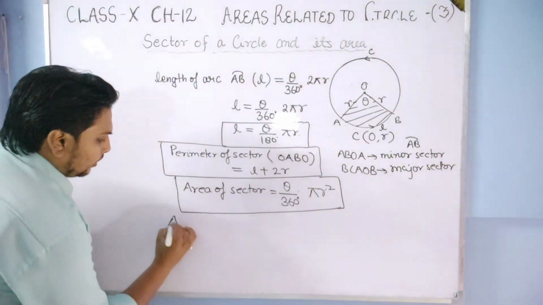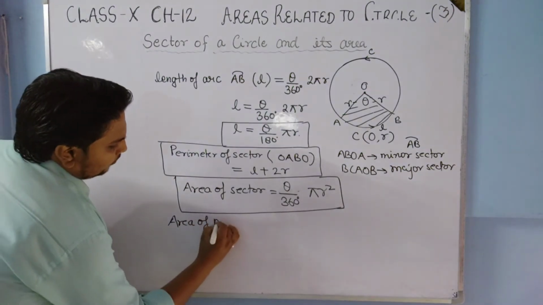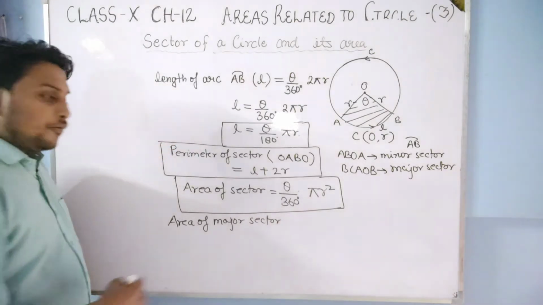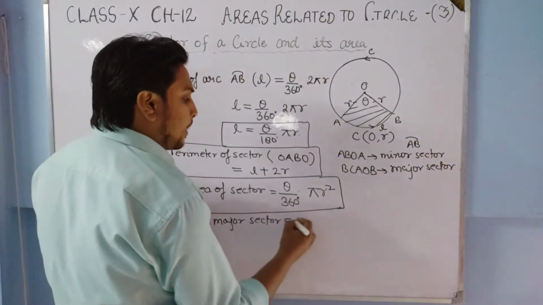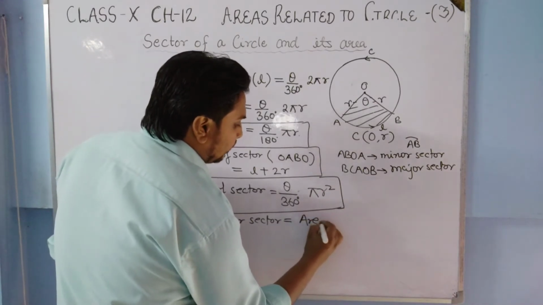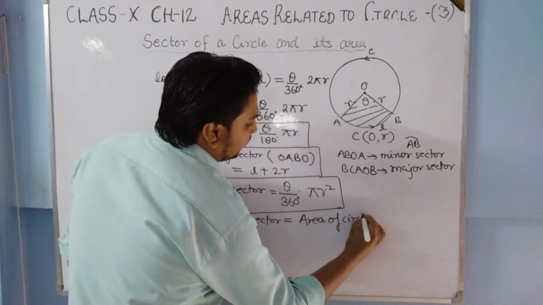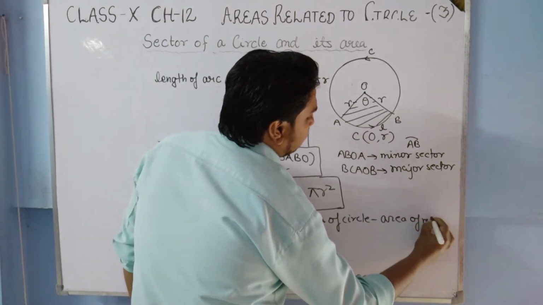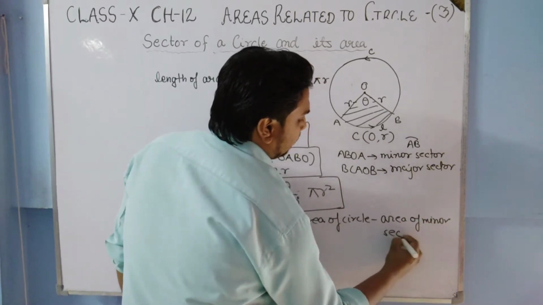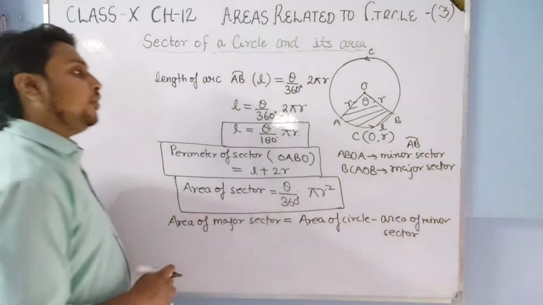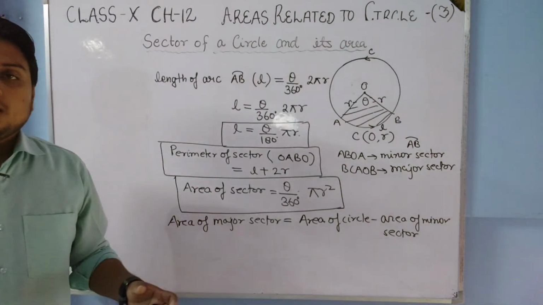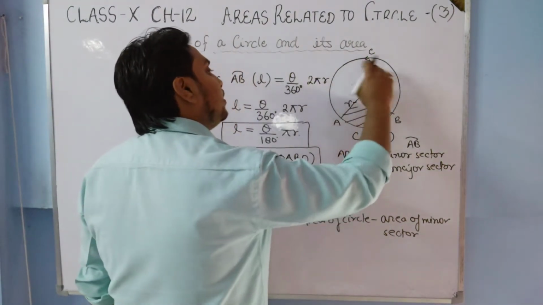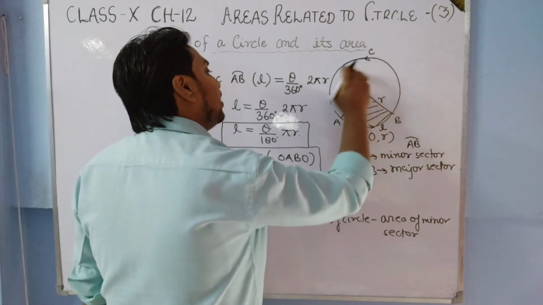If we want to find the area of the major sector, for that we have to find the area of the circle minus the area of the minor sector. Suppose we have to find this area.